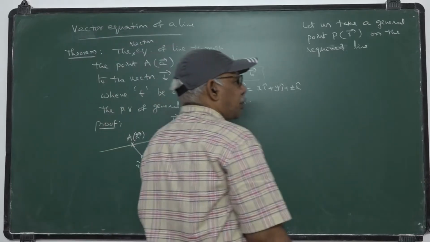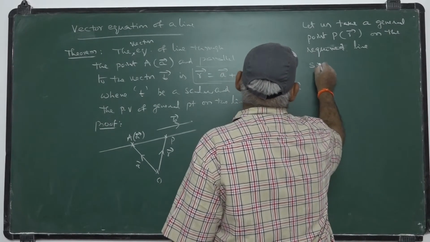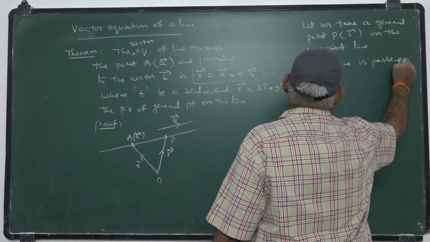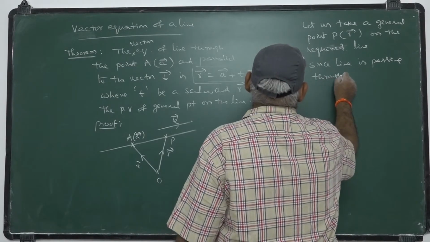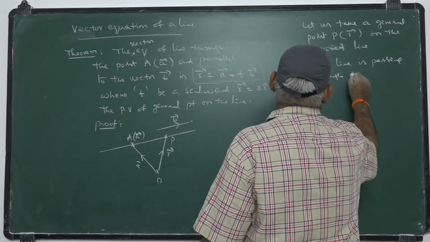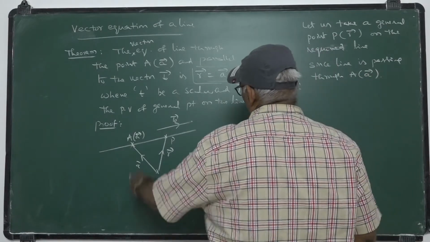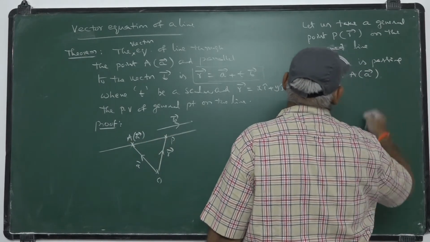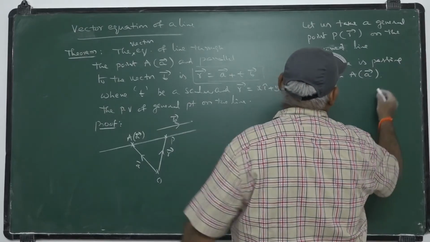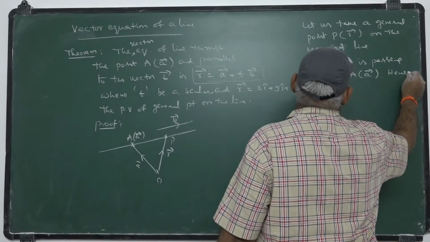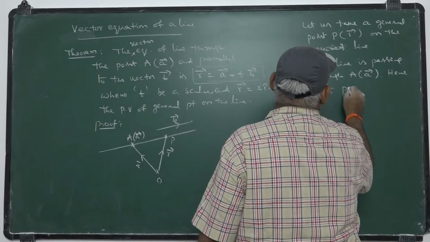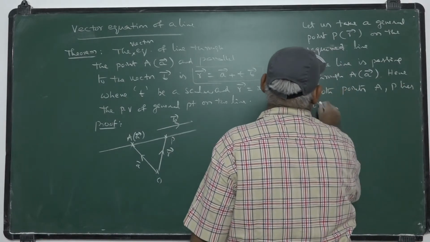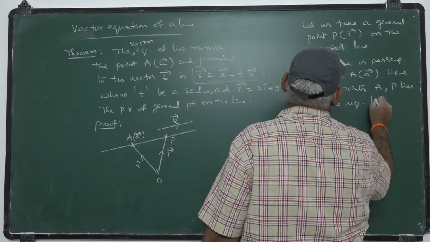Since the line is passing through A bar, A lies on the line and P also lies on the line. Both points A, P lie on the required line.